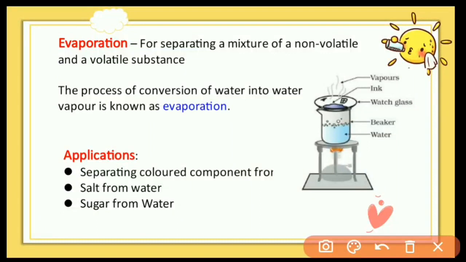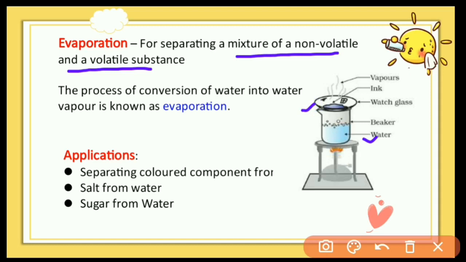The first chemical method is evaporation. For separating a mixture of non-volatile and volatile substances, we can use the evaporation process. See this activity: take a beaker and fill it half with water, and above the mouth of the beaker place a watch glass, and in the watch glass take ink.